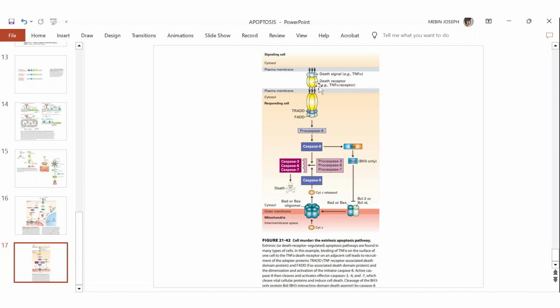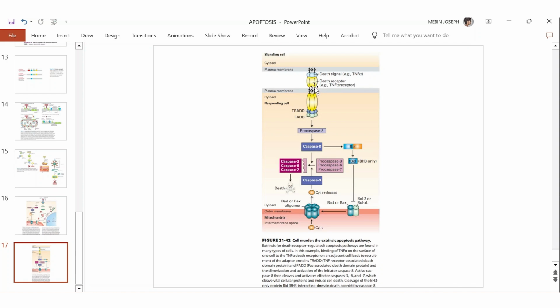And TNF alpha binds to TNF alpha death receptor, whereas FAS ligand will bind to FAS death receptor. So the structure of the death receptor is also the same. Both TNF alpha death receptor and FAS death receptor are the same. These receptors will have a ligand binding domain. So this ligand binding domain is facing outside the plasma membrane.